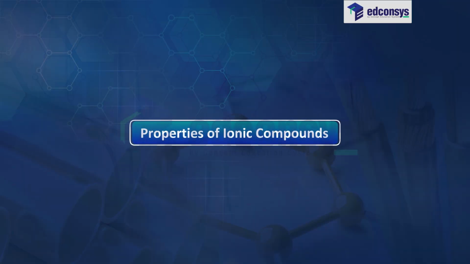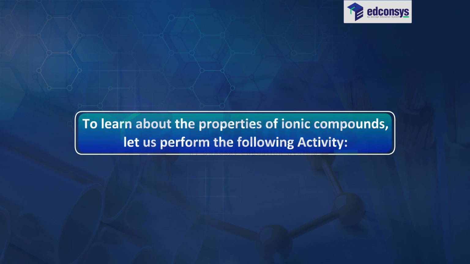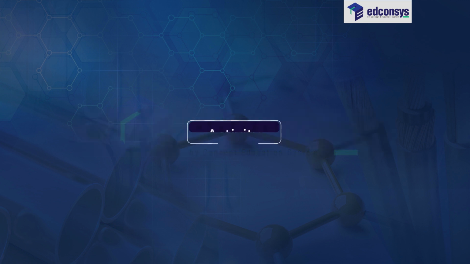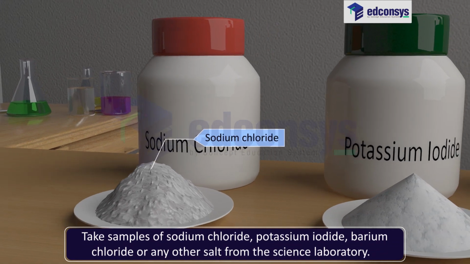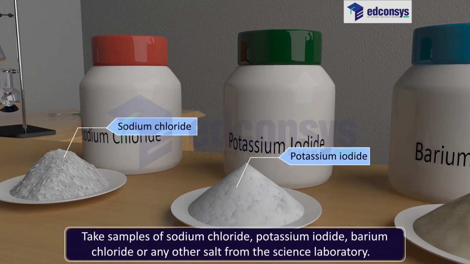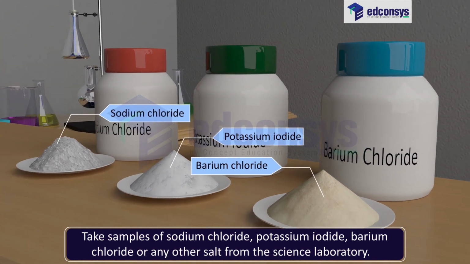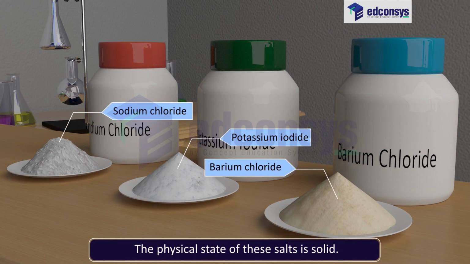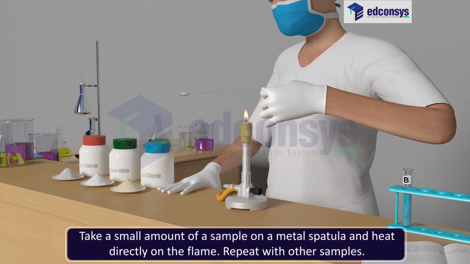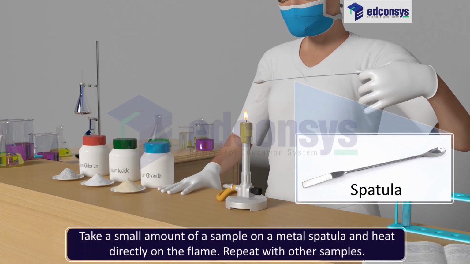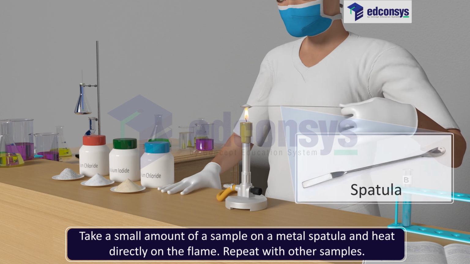Properties of ionic compounds. To learn about the properties of ionic compounds, let us perform the following activity. Activity. Take samples of sodium chloride, potassium iodide, barium chloride or any other salt from the science laboratory. The physical state of these salts is solid. Take a small amount of a sample on a metal spatula and heat directly on the flame.